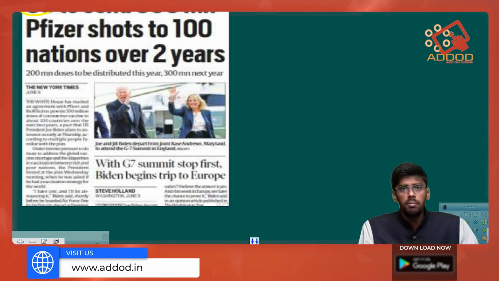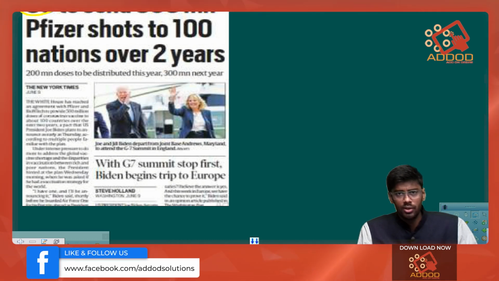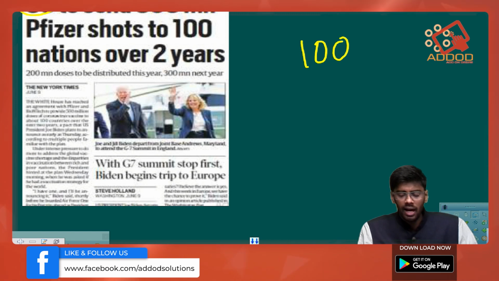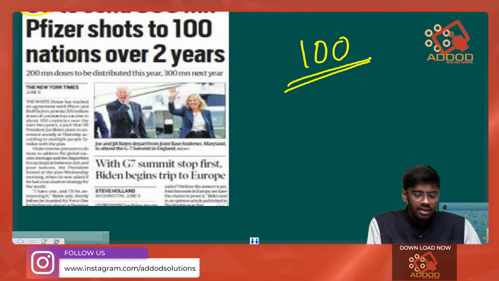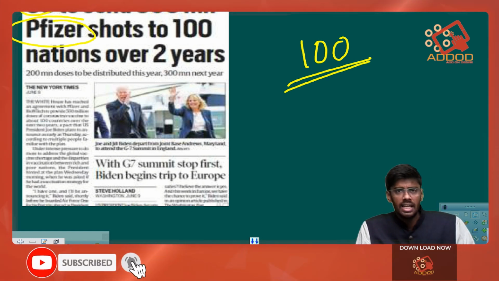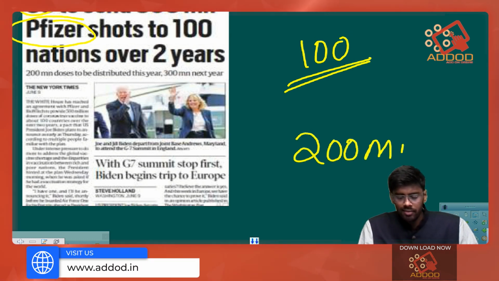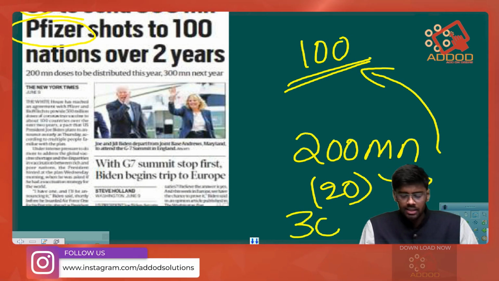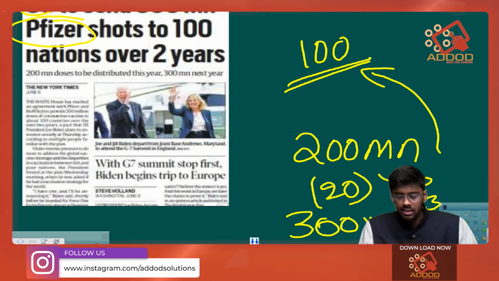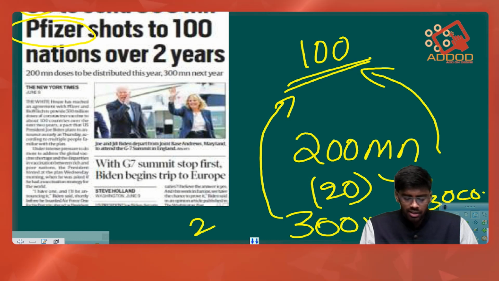Next, we have an article where the United States of America's President Mr. Joe Biden has announced that the United States will supply 500 million COVID-19 vaccine doses to 100 developing and underdeveloped countries. He has stated that the US has already entered into an agreement with Pfizer, which is a COVID-19 manufacturing firm, and he stated that he will provide 200 million vaccines, that is nearly 20 crore COVID-19 vaccines, this year to these 100 countries, and the other 300 million, or the other 30 crore COVID-19 vaccines, will be provided to these countries in the next year.